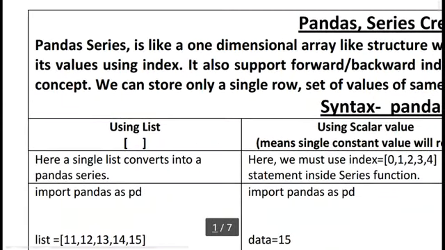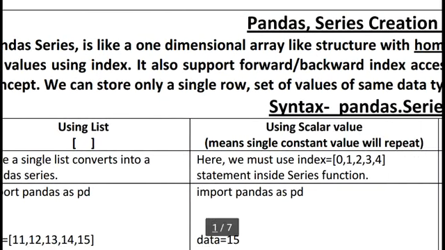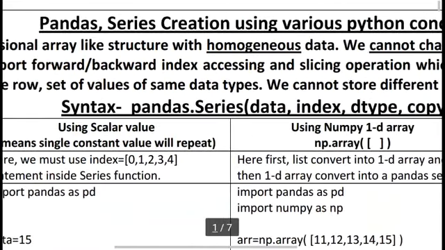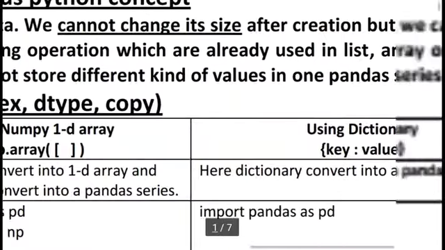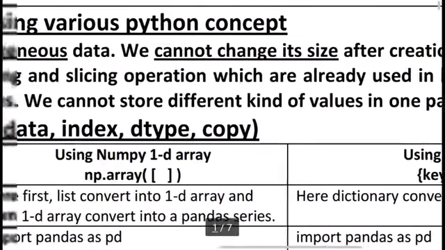Means after creation we cannot increase the size of a pandas series, but we can change the stored value using index value. It also supports forward and backward index accessing and slicing operations, which are already used in list, array, or string